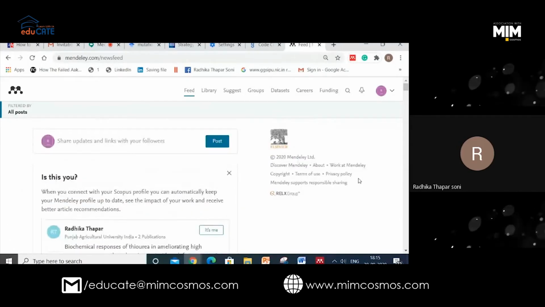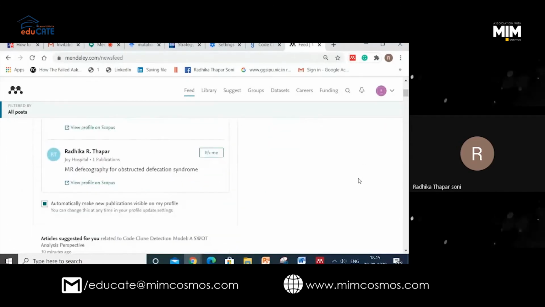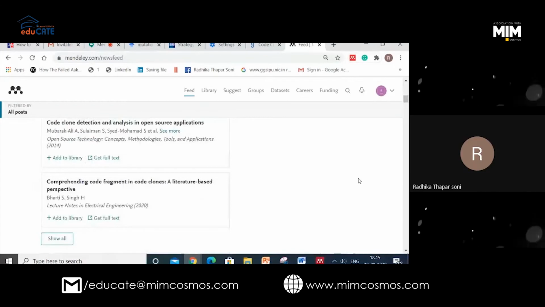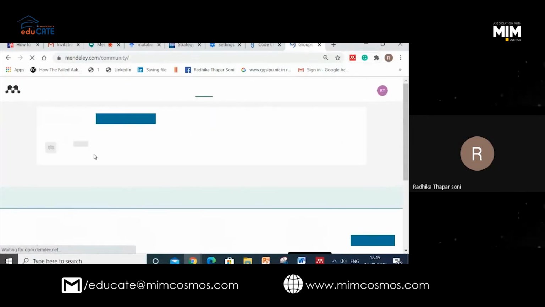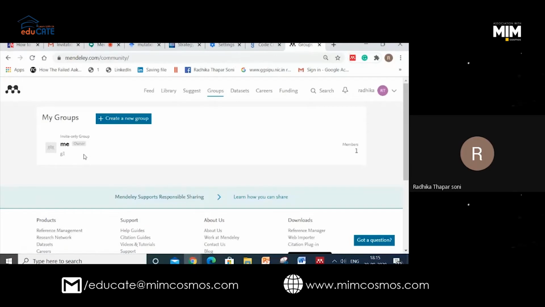Normally, what are the features there? You collaborate with so many people. You can do it here also. You can just create your group. Can you see this group? Now these things will be a part of your homework. Go to groups. Create a group of authors. And you can share whatever you have created as your Mendeley library.